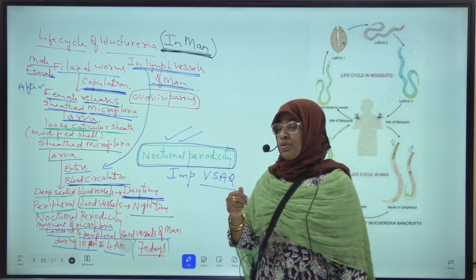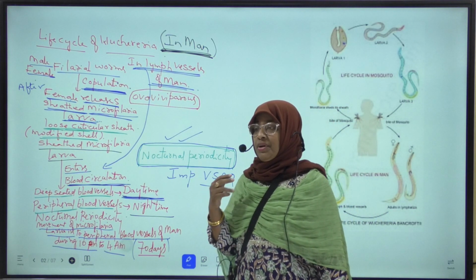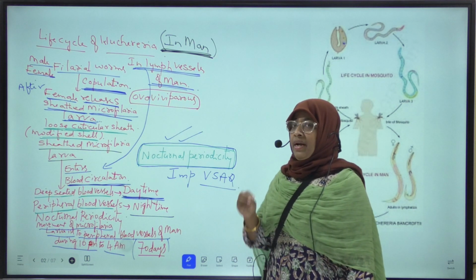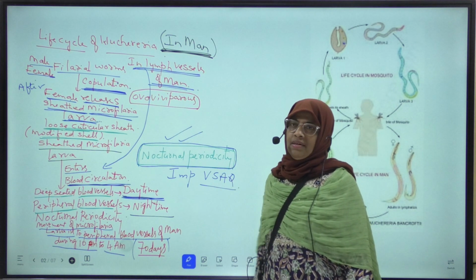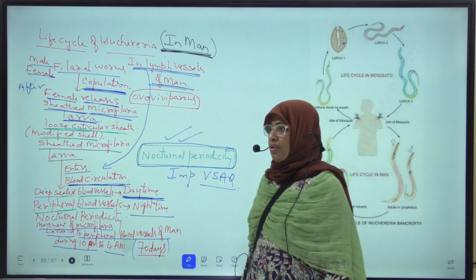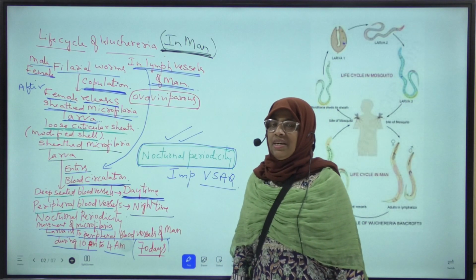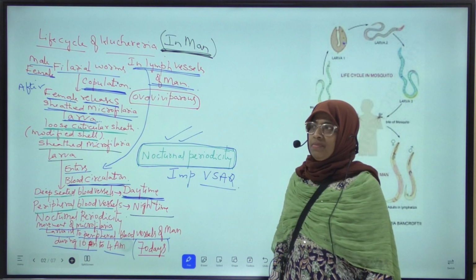Why does it come into superficial blood vessels during night time? In order to move into the secondary host, that is the female Anopheles mosquito.